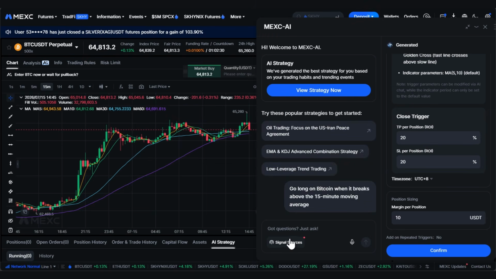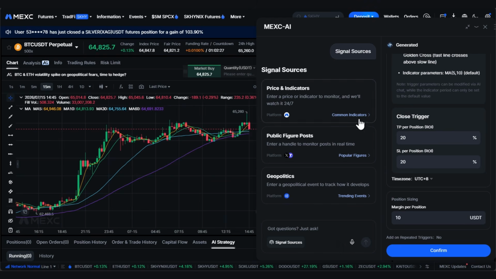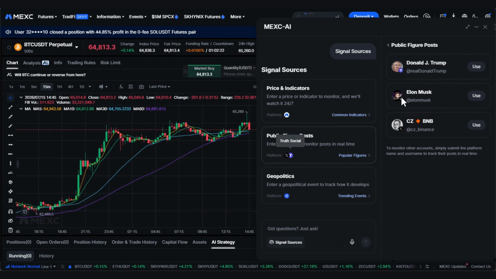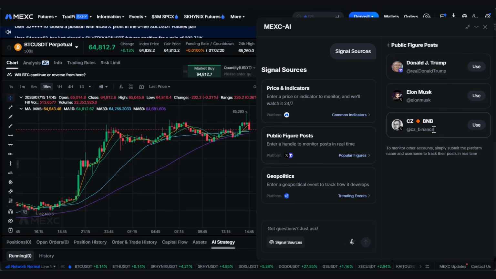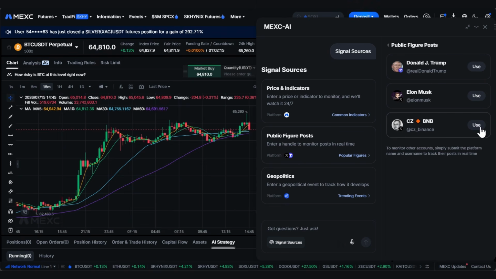And on top of that, and this is the part that really got my attention, it monitors social media in real time. We're talking X, Truth Social, posts from people like Donald Trump, Elon Musk, CZ, and it can use those as signal sources for your strategy. So if a market moving post drops, your strategy can react within seconds. That is genuinely something that was not available to retail traders before. So yeah, this is worth paying attention to. Now let me show you exactly how to use it.